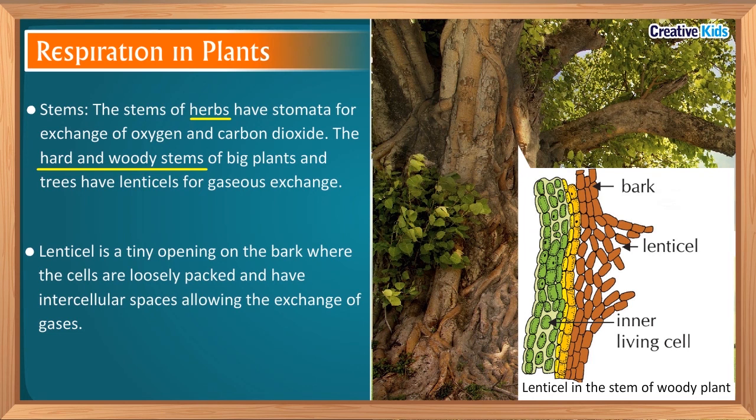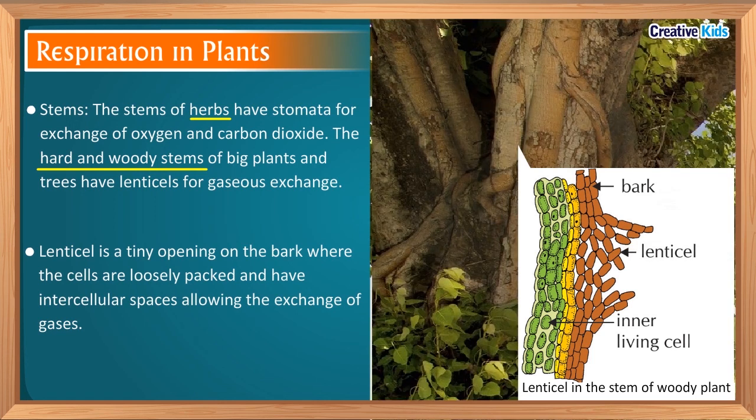Due to the loose packing or arrangement, the space between the cells increases and an opening is formed. This tiny opening is called lenticel. So the hard and woody stems of big plants and trees have lenticels for gaseous exchange.